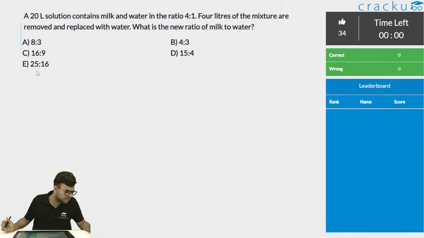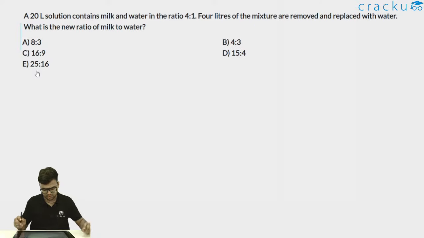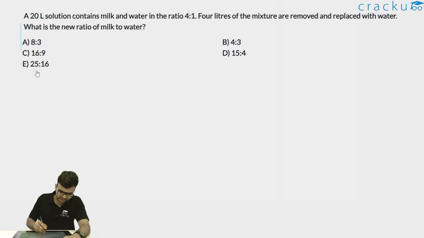Okay, Yash has answered it, 16 is to 9. Okay, this is correct. So let me just solve this now. Good, Satyaki as well. Satyaki has also answered. That's very good. So it is given that a 20-liter solution contains milk and water in the ratio 4 is to 1. So there's a 20-liter solution and it contains milk and water in the ratio 4 is to 1.